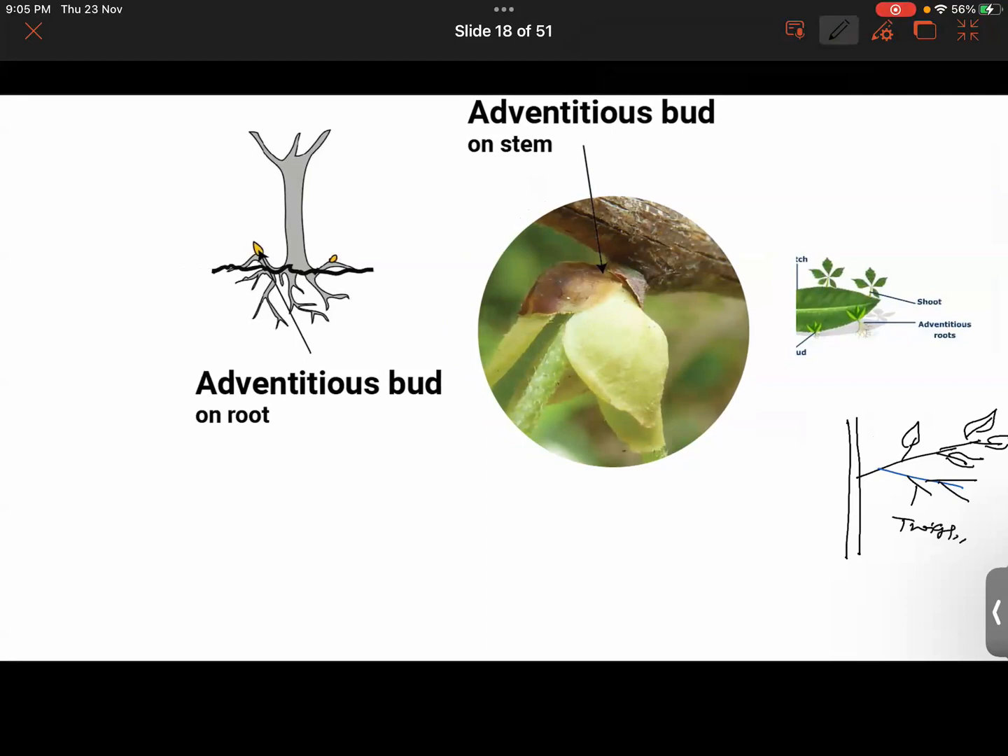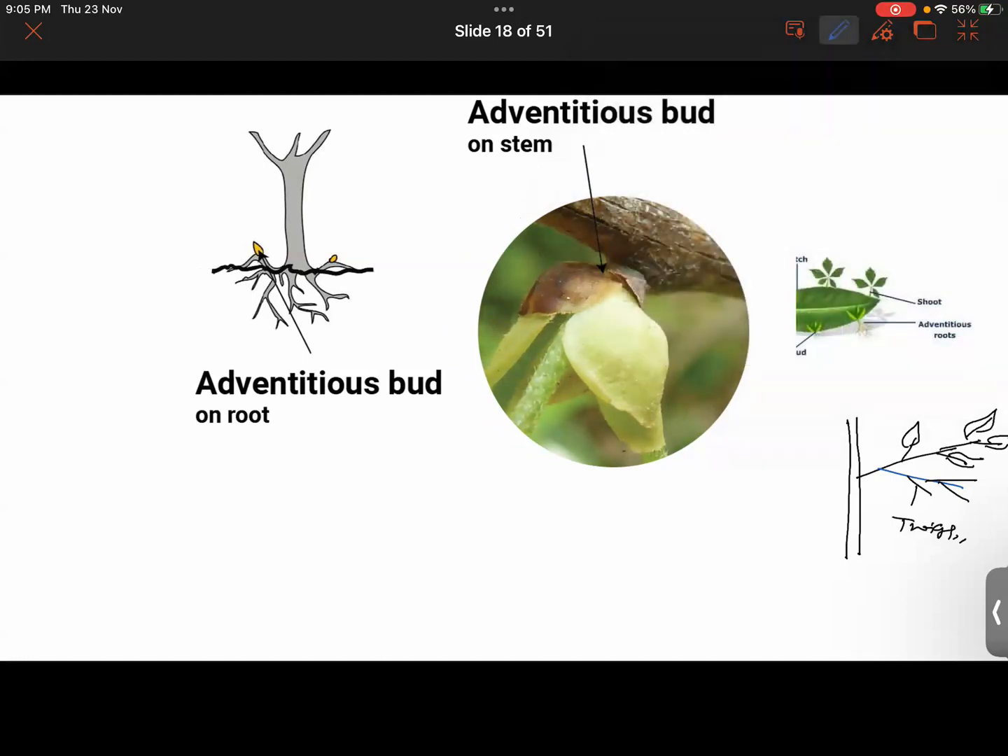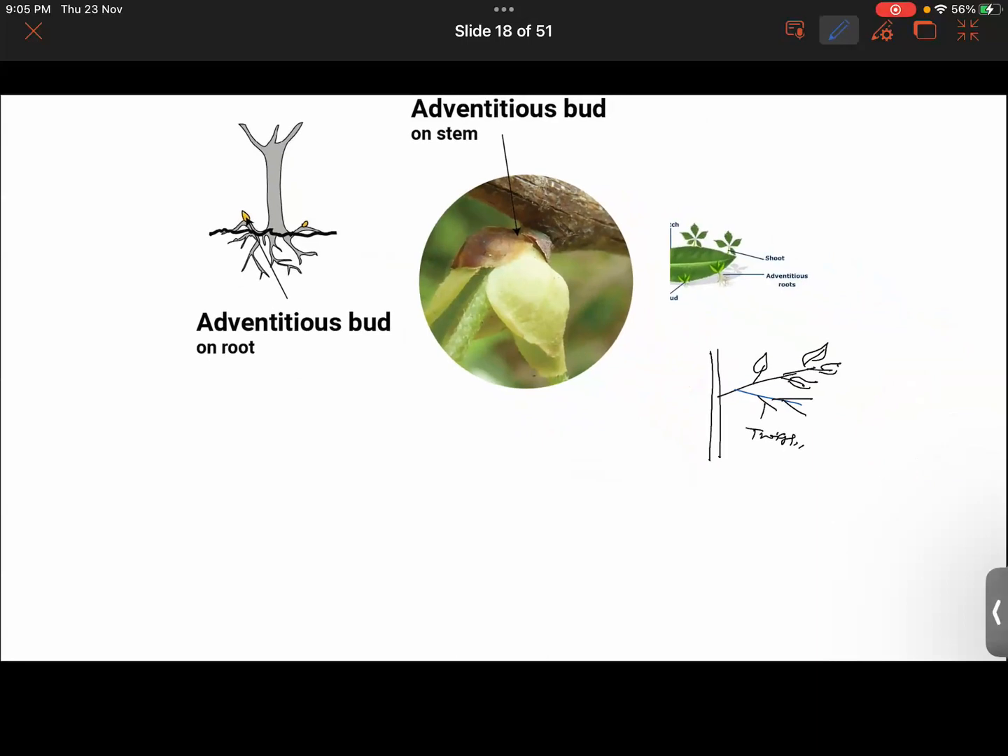If we are talking about branches, for this picture, the bud is actually growing from the branch, right? It is growing from the branch. That is correct here, there is no doubt in that. But the thing here is, is it actually growing at the tip of this stem?